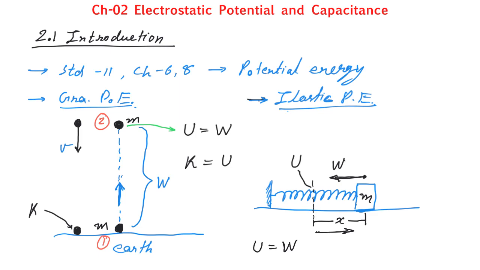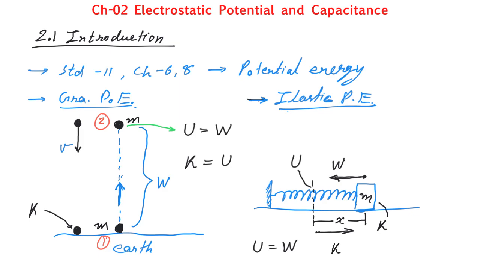So in that case, at the end it will have some kinetic energy, because when you release this block, it will have accelerated motion, and within this distance the block will travel, and at this end the kinetic energy will be equal to the potential energy stored in this spring.